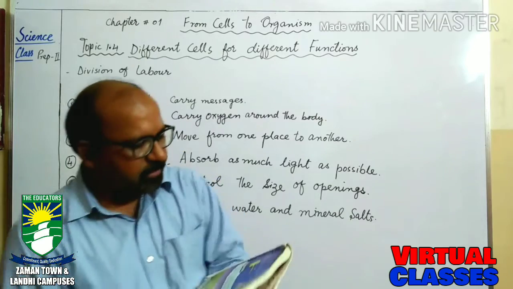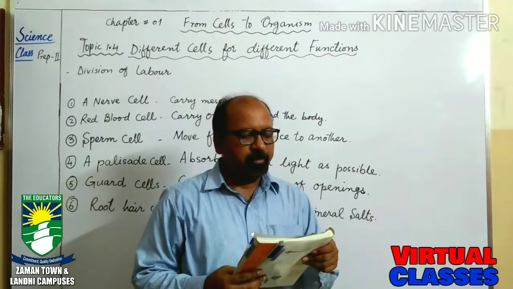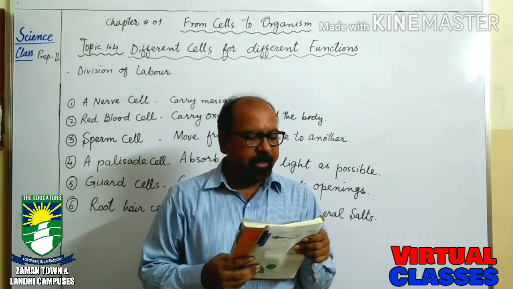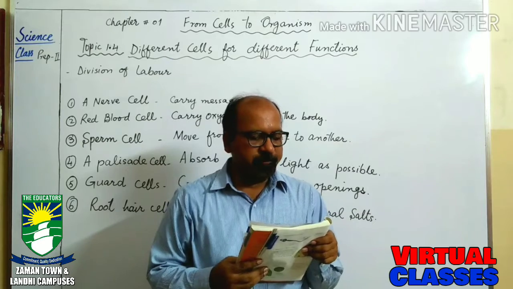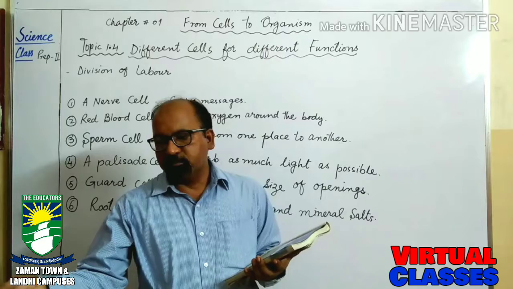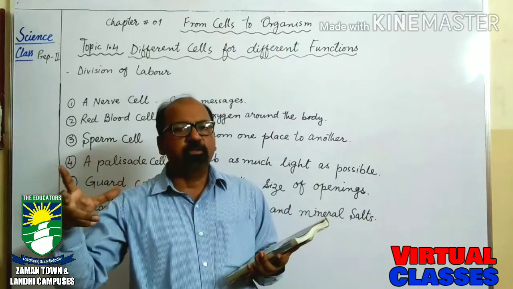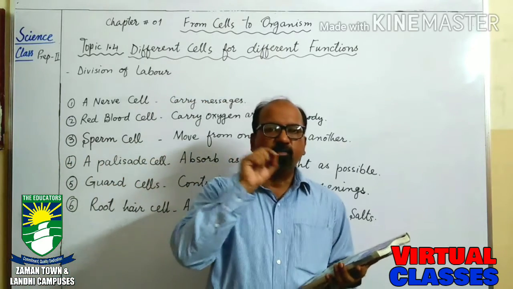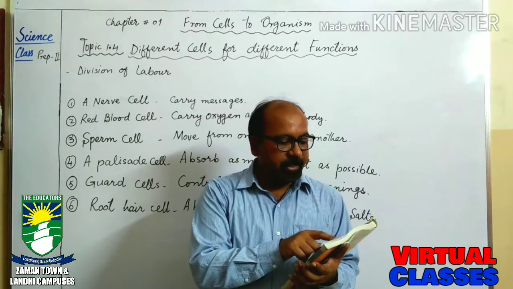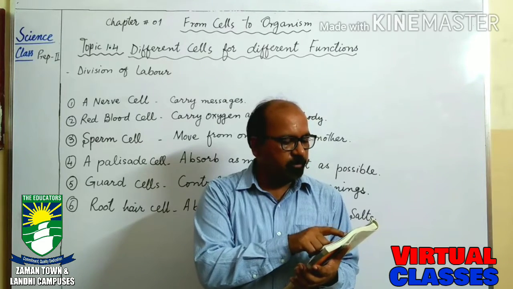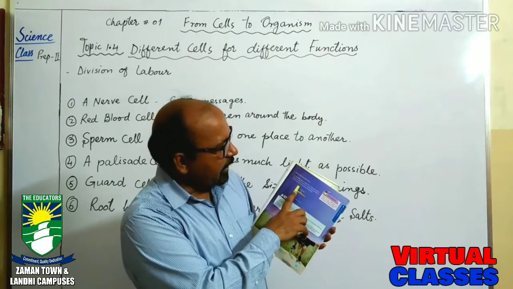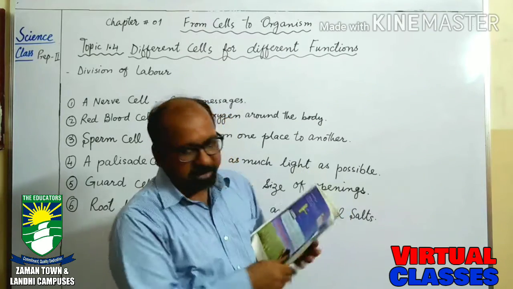So let's read the function of the root hair cell from the book. A root hair cell of a plant has a long and narrow protrusion which increases its surface area. Protrusion means the outgrowths or the small branches. They increase the surface area and allow it to absorb water and mineral salts quickly. Here the root hair cell is shown at page number 70.